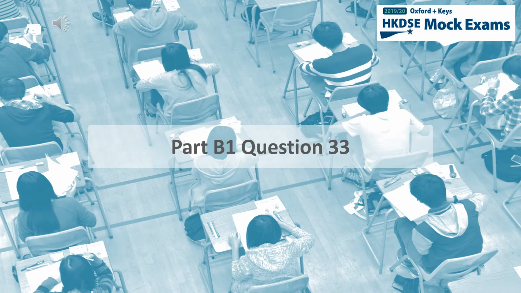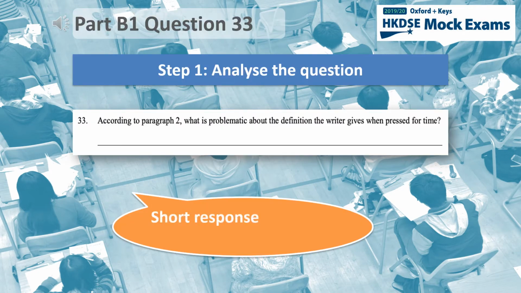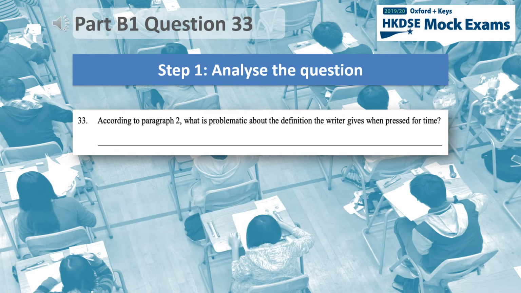Let's move on to question 33. This is a short response question, which requires you to understand information given in the text. The question asks you to identify the problem with the definition the writer gives when pressed for time. It also tells you that the answer can be found in paragraph 2.